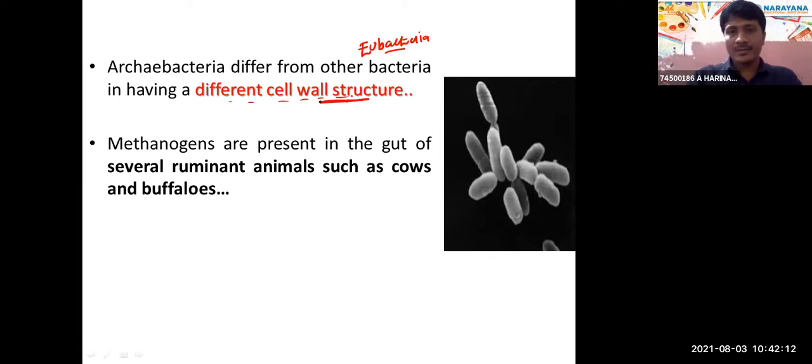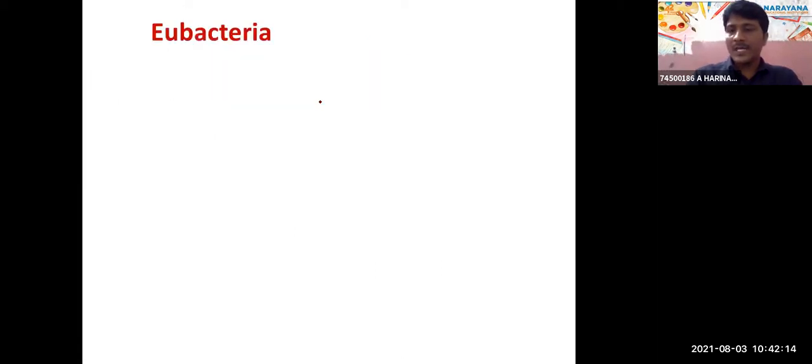Next, eubacteria. Eubacteria consist of a rigid, non-cellulose cell wall.